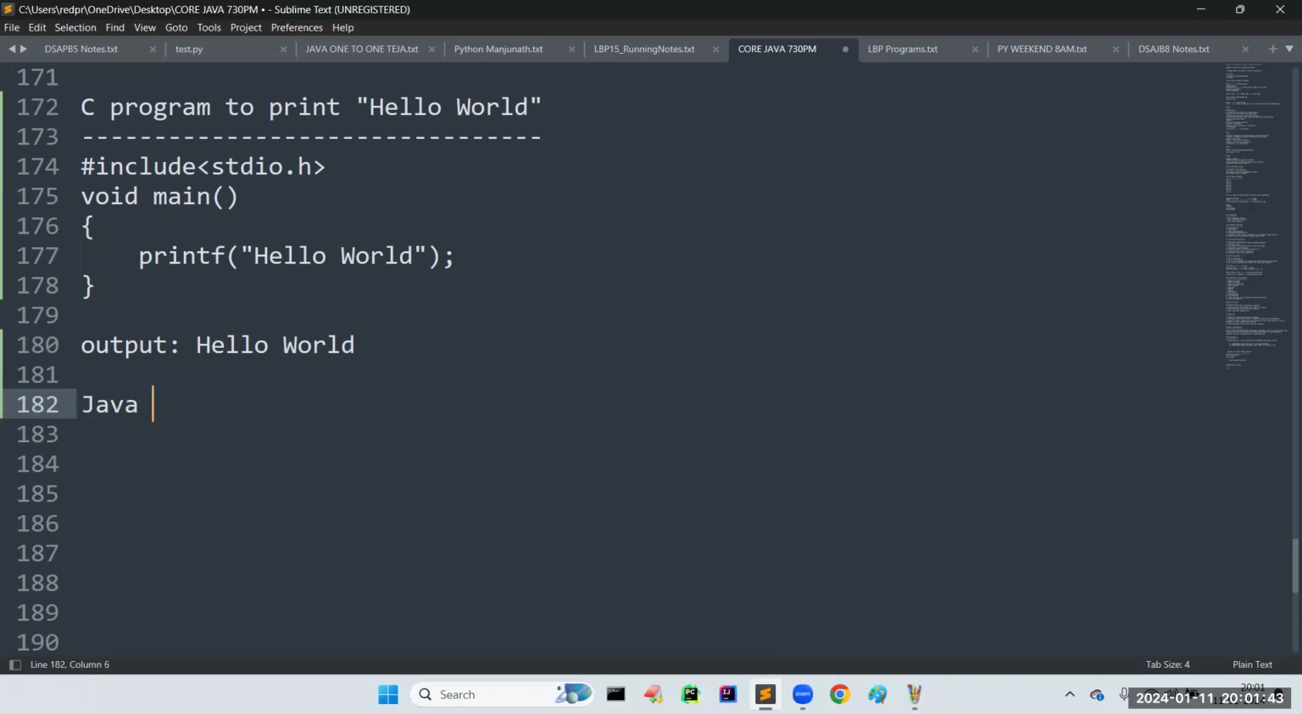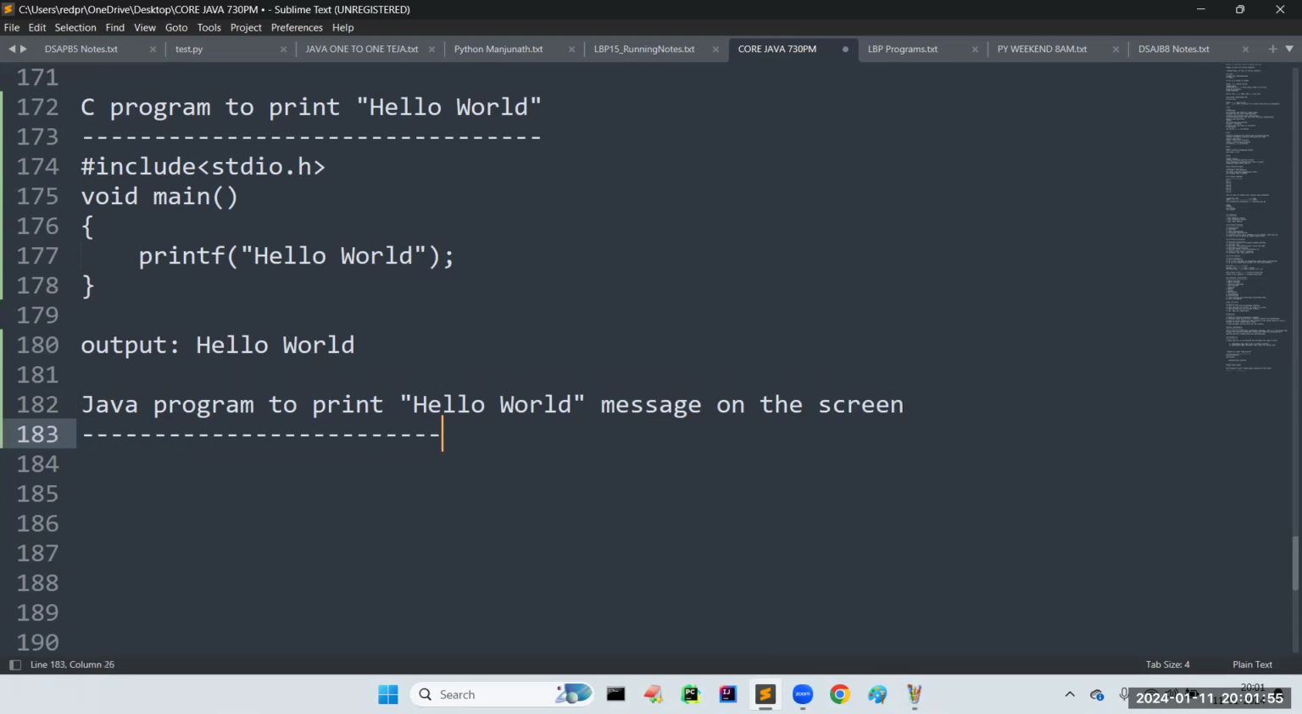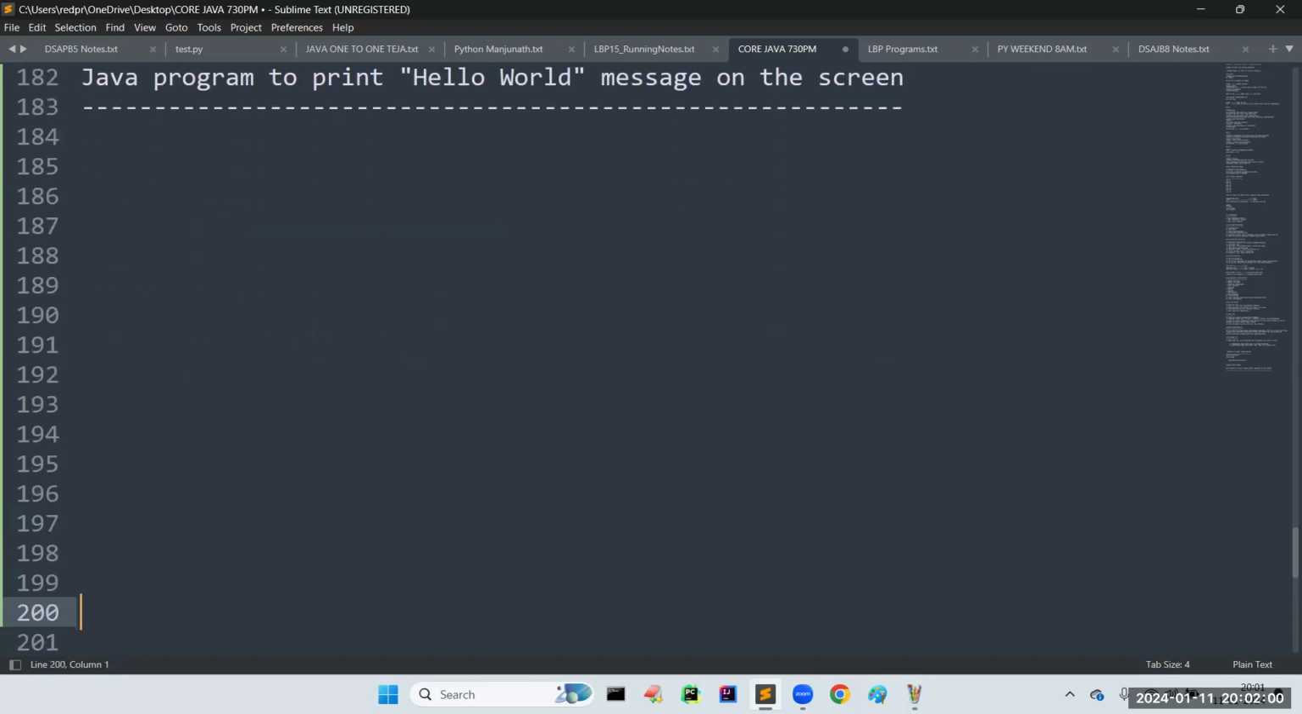Now, in the same way, I want to take a Java program to print a hello world message on the screen. How can you do it? We have to write a Java program for that. So we are going to explore this Java program in today's session. Sir, in Java also, we have to take the main method, and this main method is going to have some instructions. The main method is not going to return anything. It is going to take void, but the main method is taking some inputs.